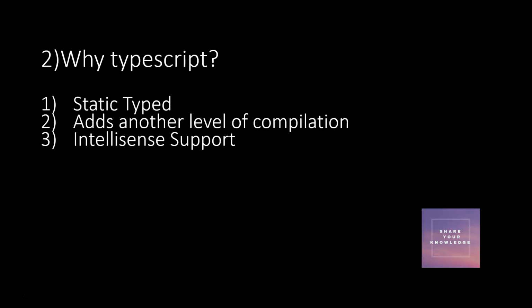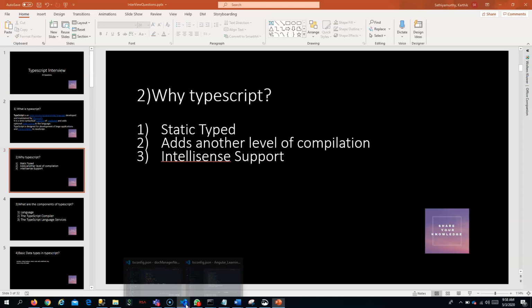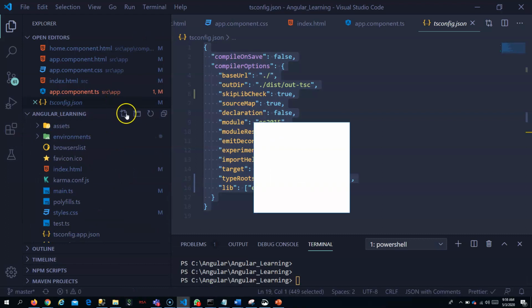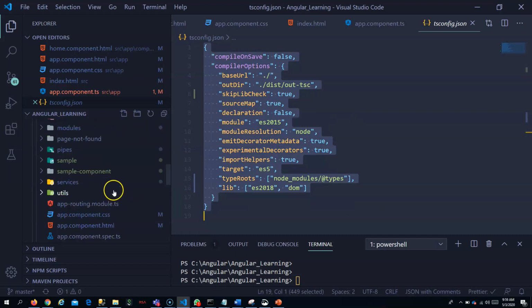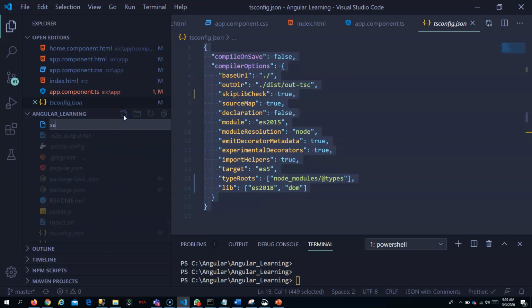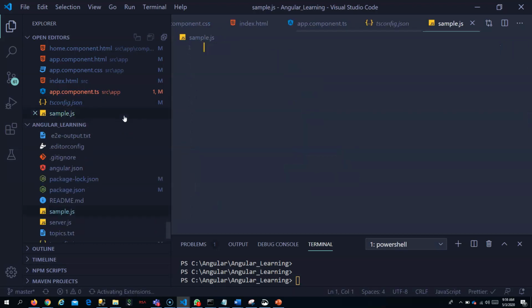If you take a simple JavaScript code, you know that JavaScript is dynamically typed, so you need not mention any type.